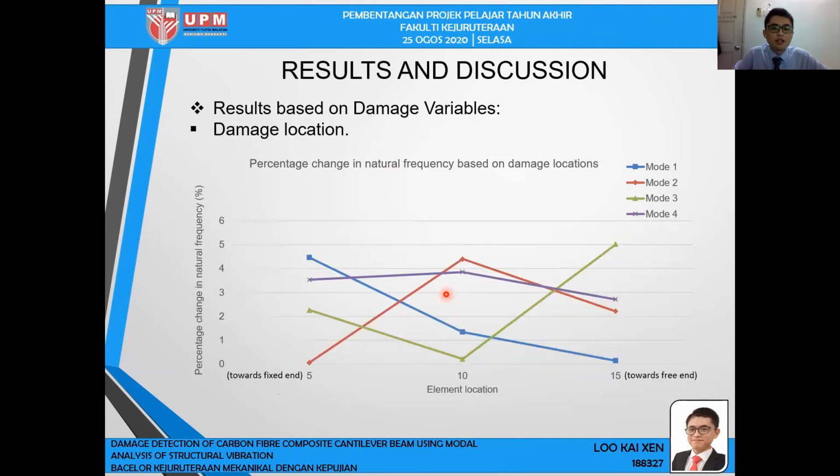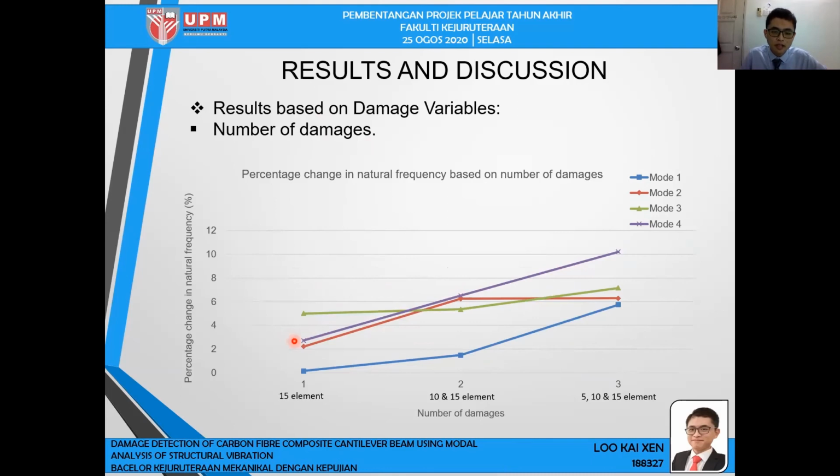Why is it like this? Because based on the damage location graph, we can observe that mode 4 natural frequency is second most sensitive in detecting damage, which means that the fourth mode is more stable compared to other modes. So that in this number of damage graph, it will obtain a linear line. Unlike other modes, they did not obtain a linear line based on number of damage.